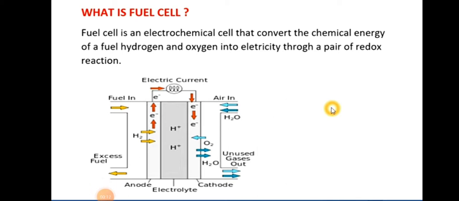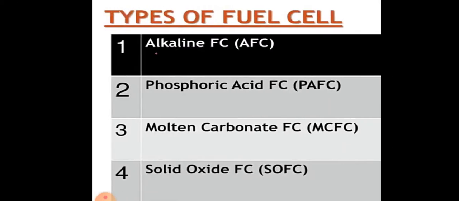So what is fuel cell? Fuel cell is an electrochemical cell that converts the chemical energy of a fuel, hydrogen and oxygen, into electricity. So this is the diagram of fuel cell. And there are four types of fuel cell.